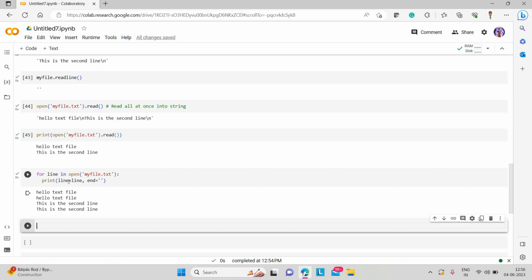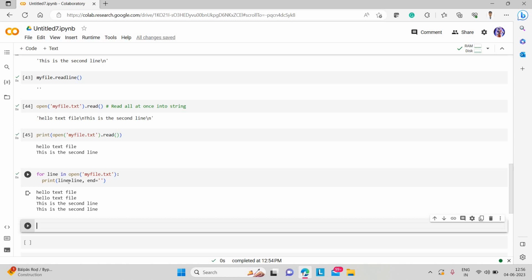Now, to summarize what we have covered: these come under object type collections. We have sequence, mapping and set. In sets we have set and frozen set. In mapping we have only dictionary. In sequences we have immutable and mutable sequences. Immutable sequences are string and tuple, and mutable is list.